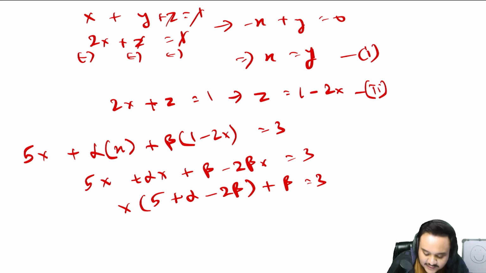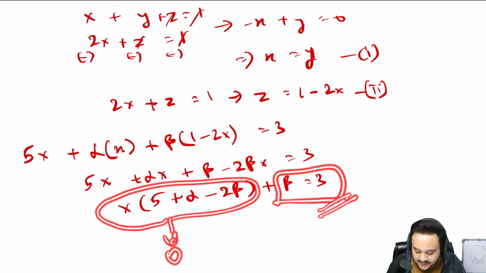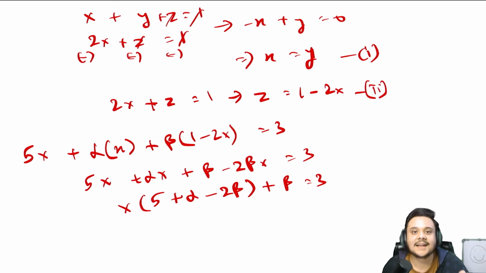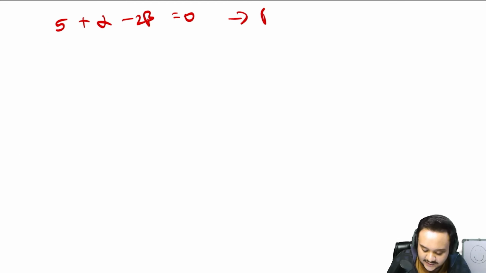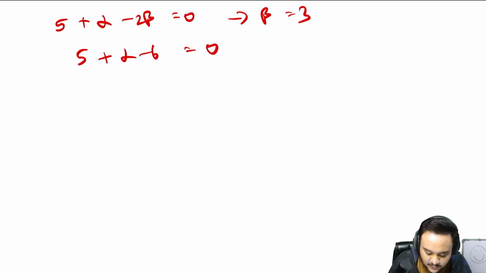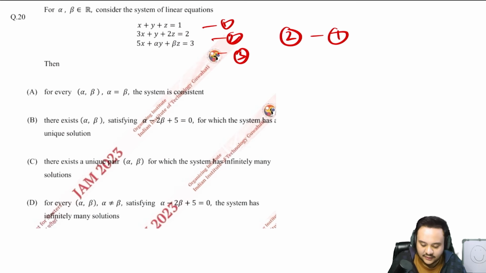Now what this means is, if this part becomes 0, what we are left with is just this part. So this just means that beta automatically equals 3. This has given us beta is equal to 3. So if we just substitute that here, 5 plus alpha minus 6 is equal to 0. Alpha is equal to 1. Okay, these are two constant values of alpha and beta that we have found out.